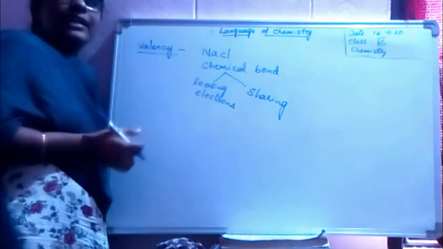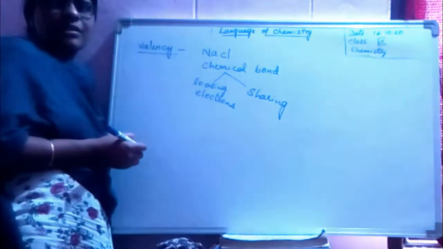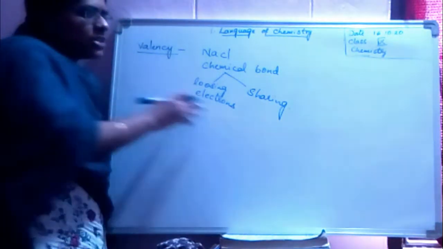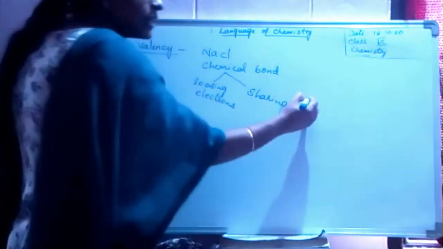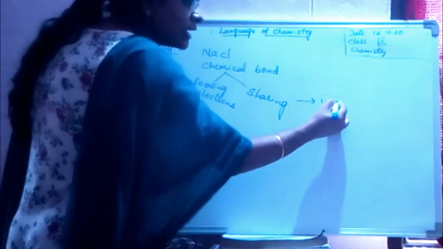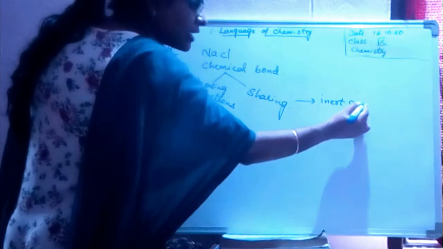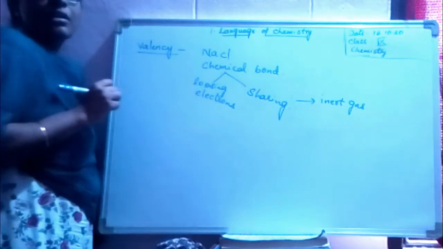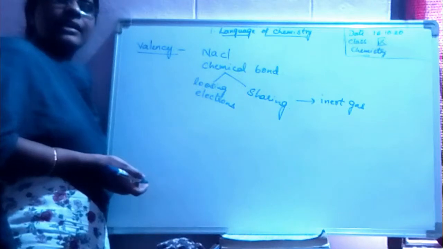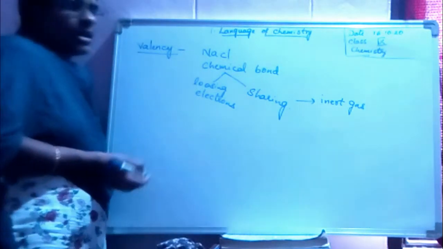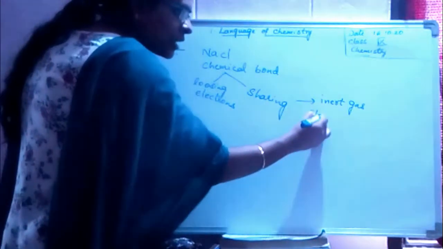Why is this sharing and losing of electrons done? It is done so that these atoms can attain inert gas configuration. See here, why do they need to attain the inert gas configuration? Inert gases are always stable.